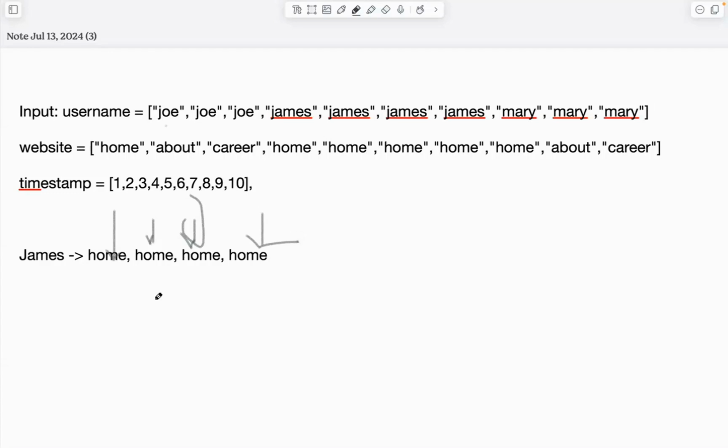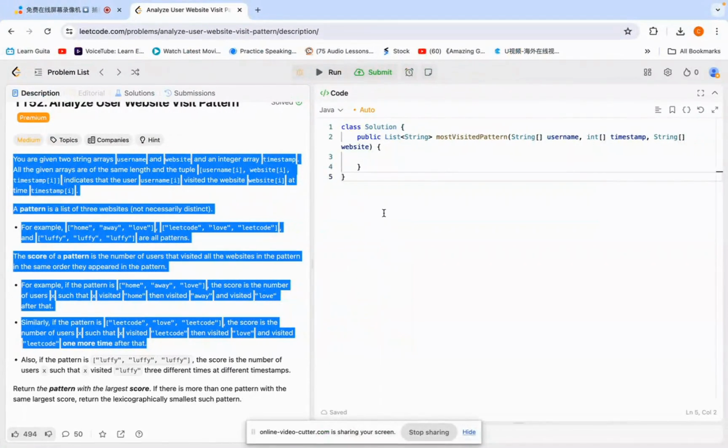And then, in the edge case, in the last step we need to count the pattern, the frequency of each pattern. So if two or more patterns have the same frequency, we need to do it lexicographically, right? So after that we need to sort it, whichever is smaller, and finally we just return the result. Okay, so the logic is not too hard to understand. How to implement it is the important thing here. That's kind of the challenge here.